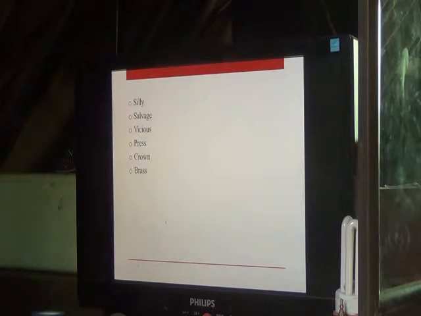We have the next word, brass. The word brass, in military terms, could mean the military officers. Of course, in our civilian term, we know it as a kind of metal. Yes, a kind of metal, the mixture of zinc and lead.